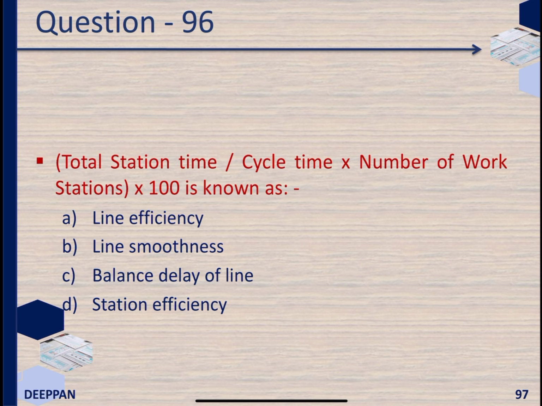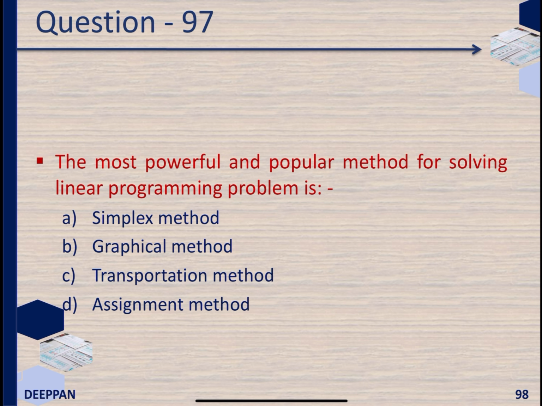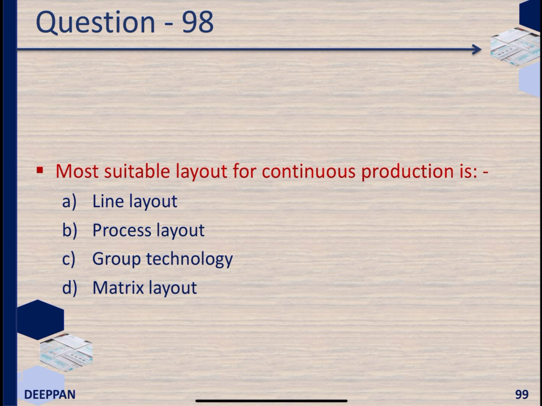Total station time divided by cycle time into number of workstations into 100 is known as line efficiency. The most powerful and popular method for solving linear programming problem is simplex method. Most suitable layout for continuous production is line layout.